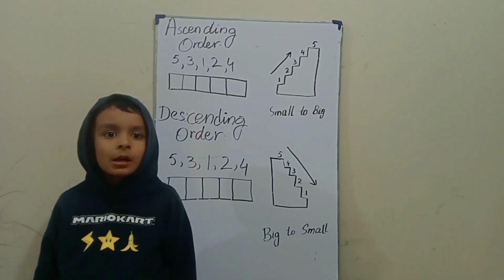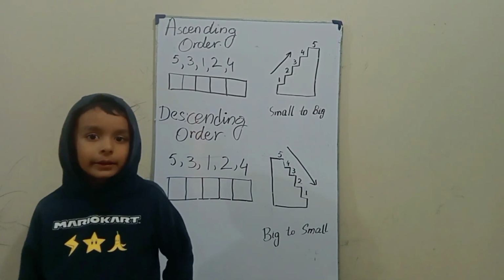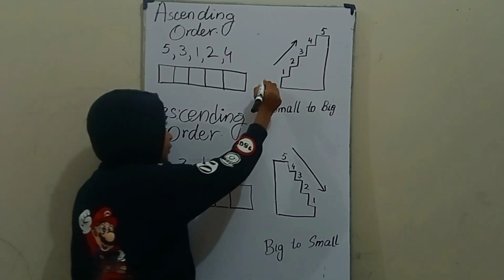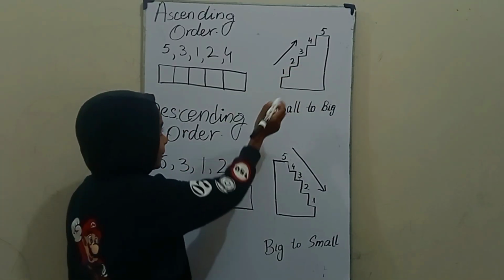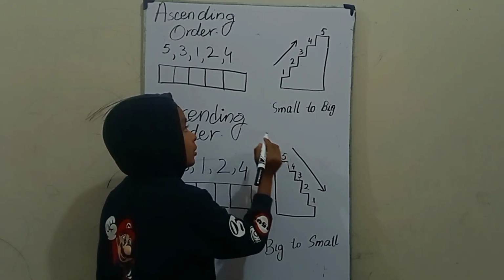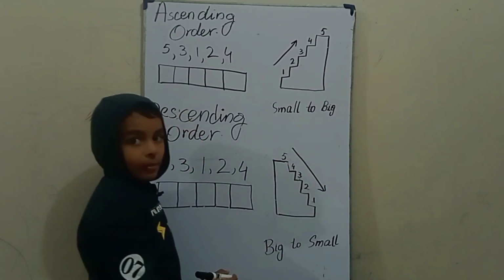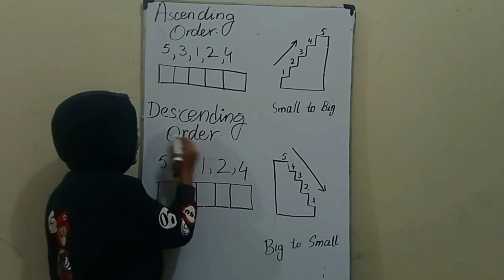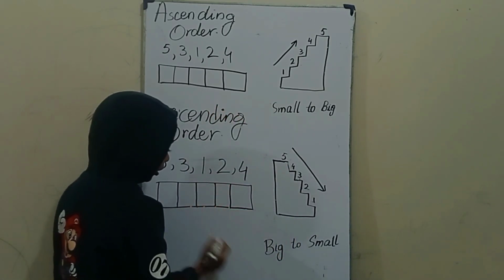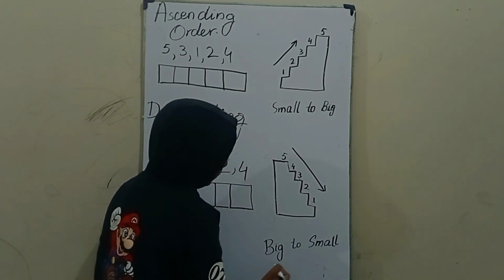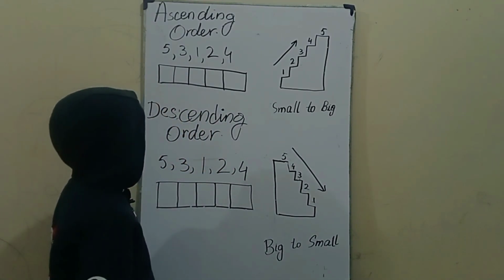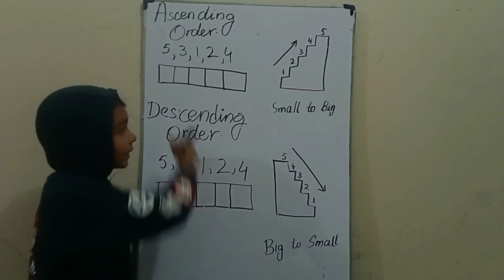Today we learn ascending order and descending order. Let's start. Ascending order is going up from smallest number to biggest number, and descending order is going down from biggest number to smallest number. Let's arrange numbers in ascending order.